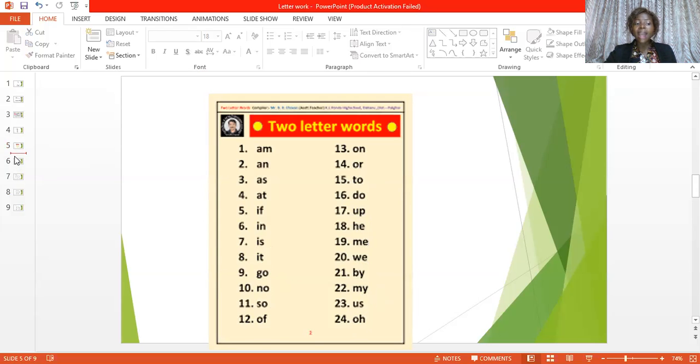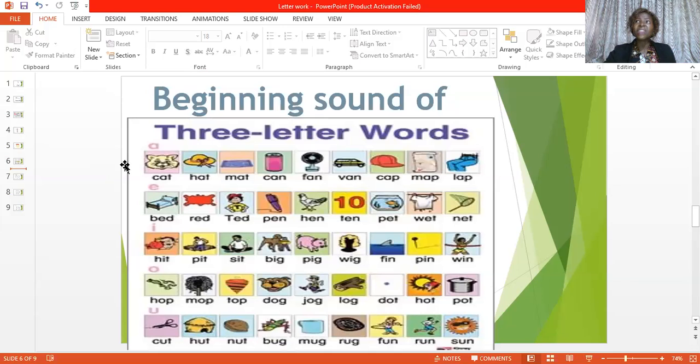Okay, let's look at the next slide, which is the beginning sound of three-letter words. We have cat, we have hat, we have mat, we have lots of beautiful pictures there. Oh, pot. I love pots because mommy normally uses pots to cook our meals at home. Pot. And what we are interested in is the beginning sound. Pot. Letter P sound as in pot. Okay, that's it, the beginning sound.